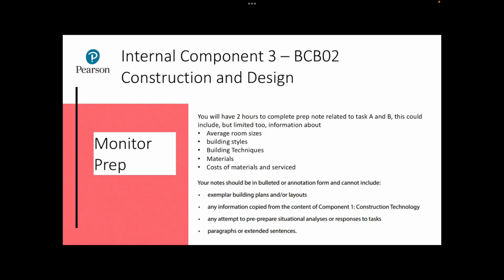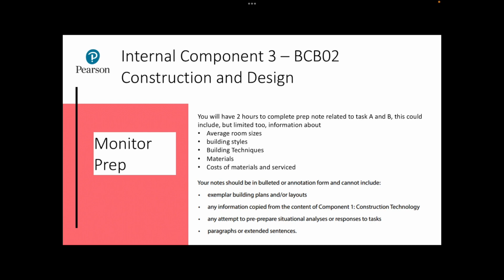The assignment begins with 2 hours monitored preparation time when the candidates will be able to complete notes relating to task A and B. This work is not part of the final assessment. The notes may include information with regards to things like average room sizes, building styles and techniques, materials or cost of materials, but not limited to this information. It may include more information that they feel relevant to.